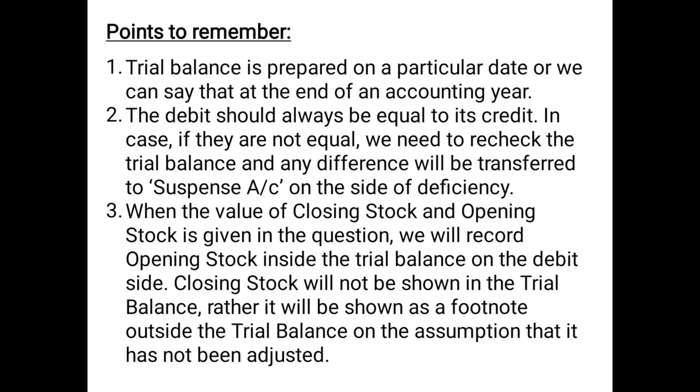So that means we know very well that the debit side of the trial balance should always be equal to credit. So if, in a rare case, the debit side and the credit side are not equal, then first of all, you need to recheck whether everything you have posted correctly or not. And if on rechecking you're not able to find the mistake, then you can transfer the difference, or the deficient amount, on the side wherever it is deficient.